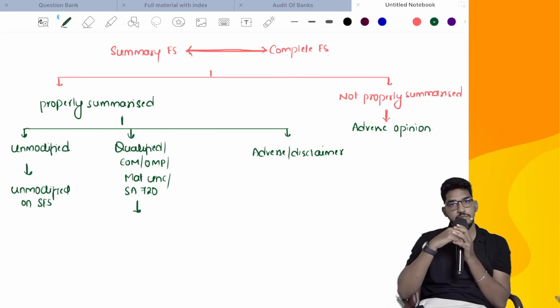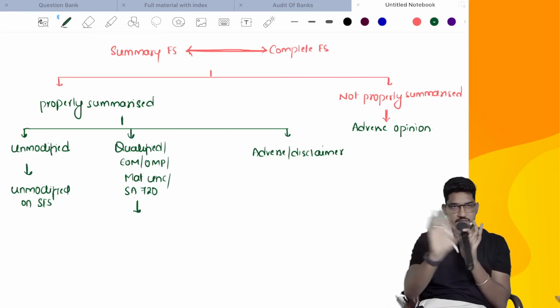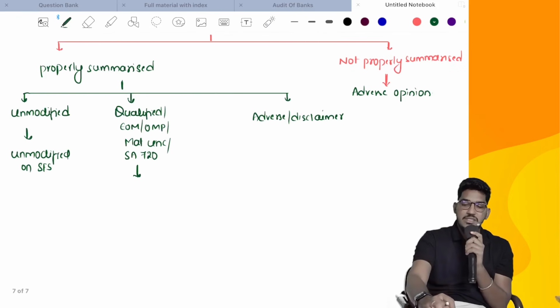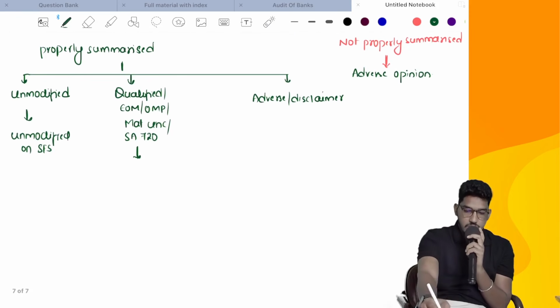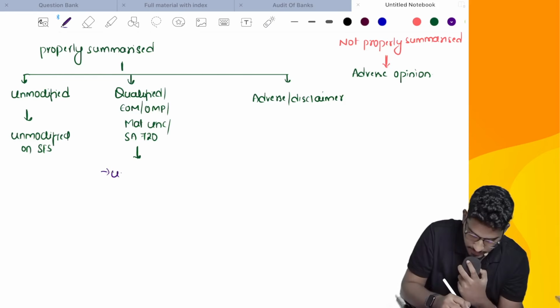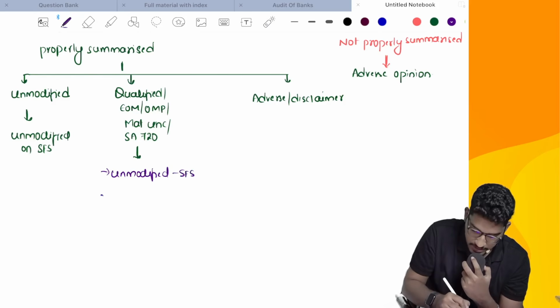Then what should I do? Here also the standard impliedly says. They did not say explicitly anywhere. But when you read the sentence, you will get to know why I am saying impliedly. So here also you can give which opinion? Unmodified opinion on what? Summary financial statements. You will give unmodified on summary financial statements, but they have asked you to explain in your audit report.